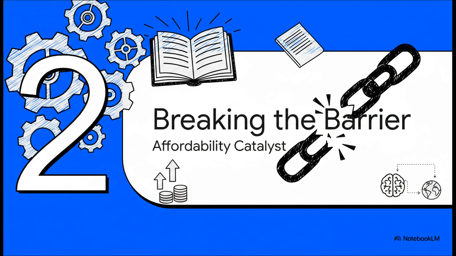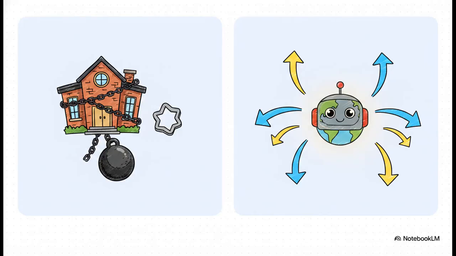Section 2. Breaking the education barrier. Affordability as a catalyst. According to the source documents, you simply cannot achieve this elevation to Eden without making basic goods hyper-accessible. And they draw a really sharp contrast here when it comes to education. Traditional education, they point out, is stuck with inherent limitations: massive cost barriers, strict geographical limits, and this rigid, one-size-fits-all approach that honestly leaves a lot of students behind. Their proposed AI-era education, though, is designed to be globally accessible, completely personalized to your own pace, and infinitely scalable. The foundation argues that fixing this specific bottleneck is an absolute prerequisite for their broader economic goals.